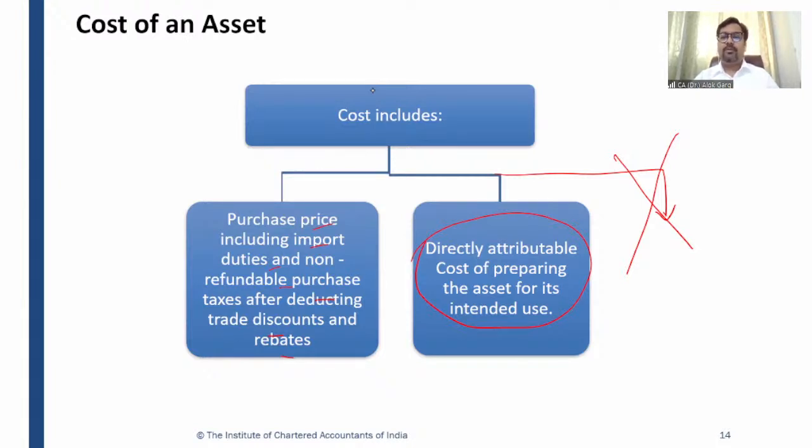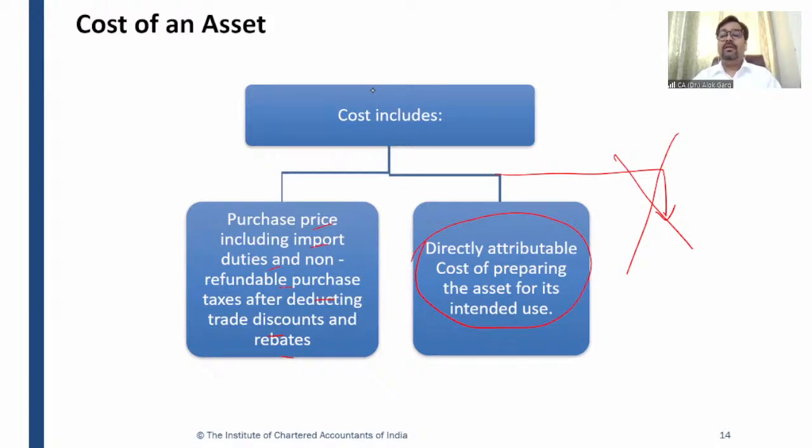What is meant by directly attributable costs? In layman's language, if this intangible asset had not been acquired, developed, or constructed, probably this cost would not have been incurred. So if the asset would not have been there, this cost would not have been there. It means this is an example of a directly attributable cost. What are the directly attributable costs? The cost incurred for bringing the asset into the location and condition necessary as intended by the management, right? That is known as a directly attributable cost.